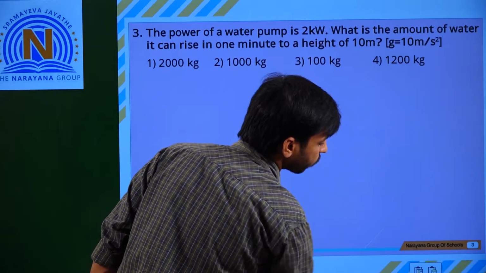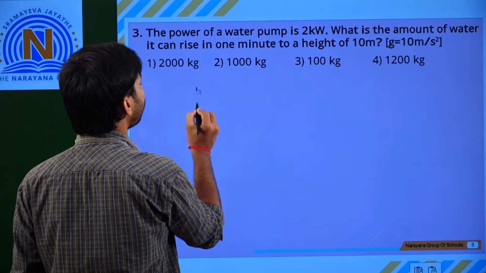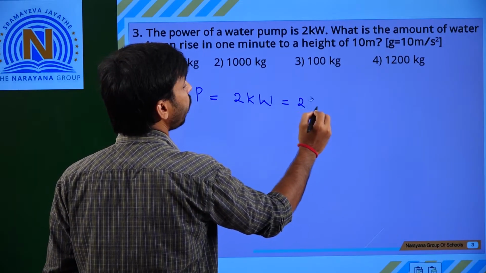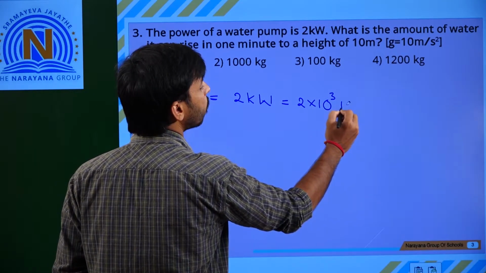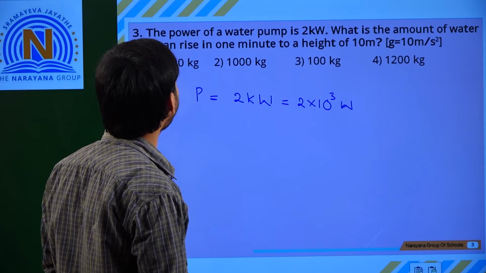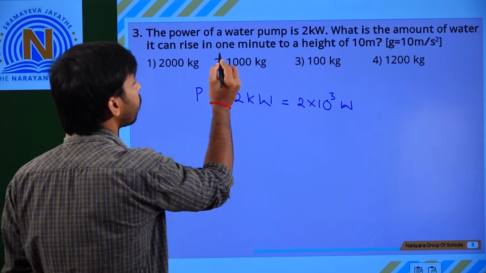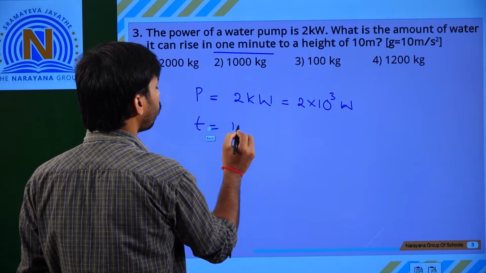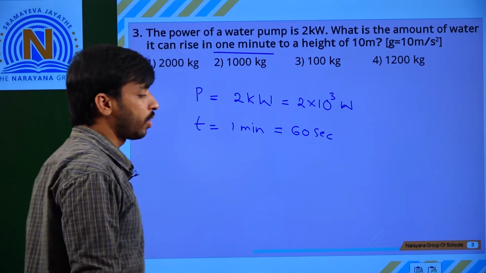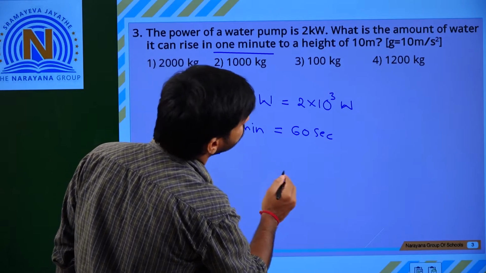And third question: the power of a water pump is 2 kilowatts. So here power is given, power is equal to 2 kilowatts, which is 2 into 10 cube watts. What is the amount of water it can raise in 1 minute, and height is equal to 10 meters. So T is equal to 1 minute, that is equal to 60 seconds, and H is equal to 10 meters.